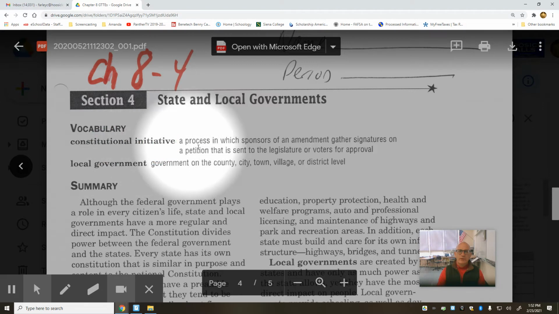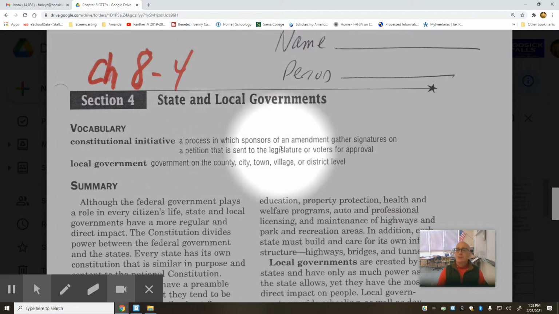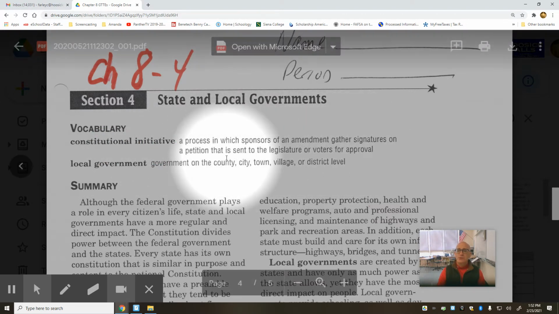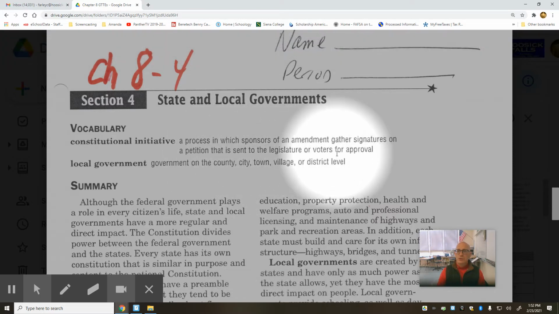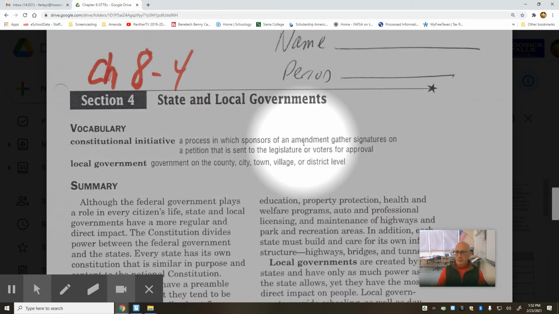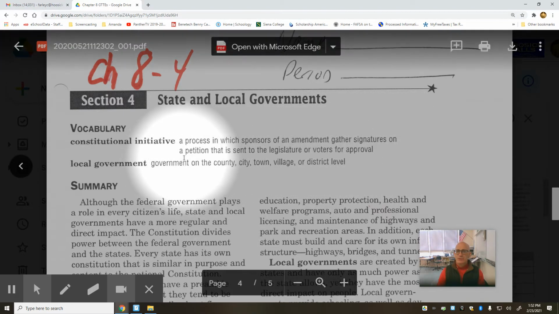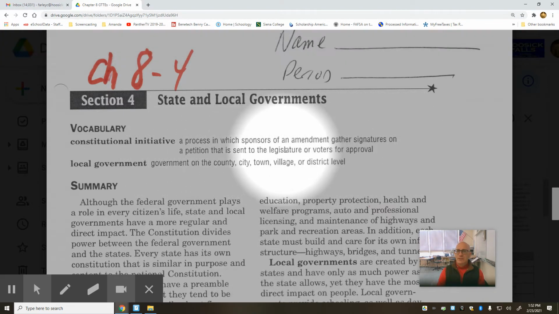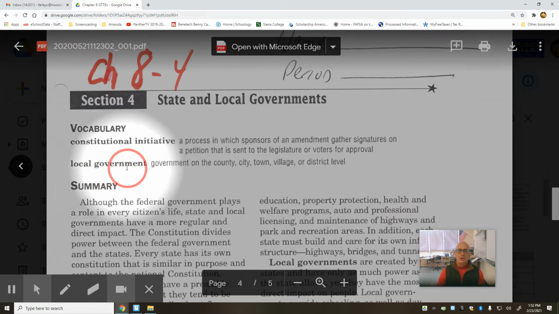Constitutional initiative, a process in which sponsors of an amendment gather signatures on a petition that is sent to the legislature or voters for approval. So, constitutional initiative, a process in which sponsors of an amendment, some type of change to the law, gather signatures on a petition that is sent to the legislature or voters for approval. Constitutional initiative. The second term is local government.